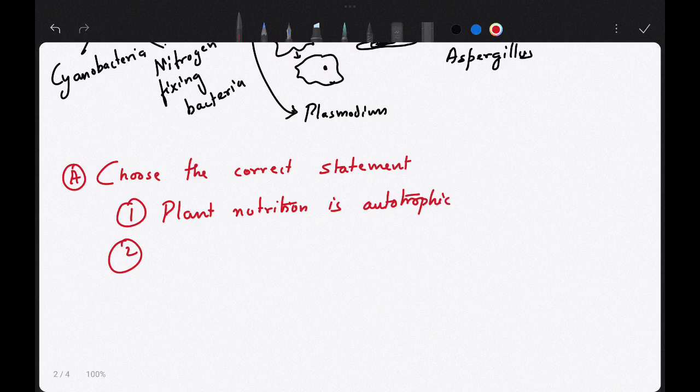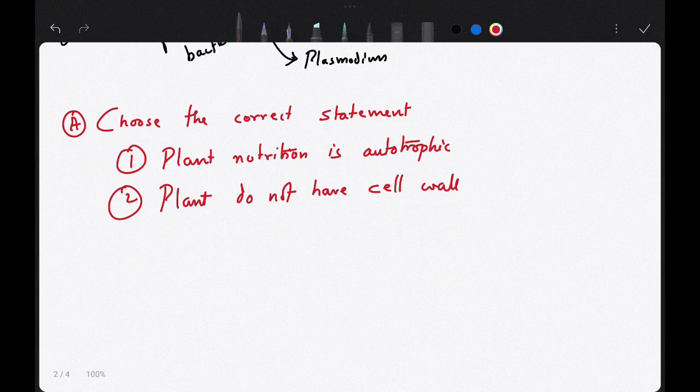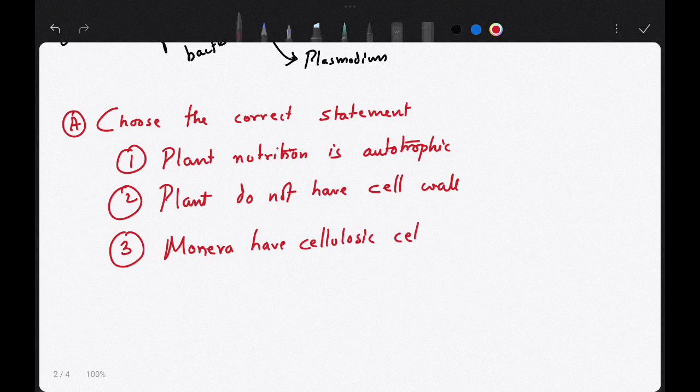Number 2, plants do not have cell wall. Number 3, Monera have cellulosic cell wall.